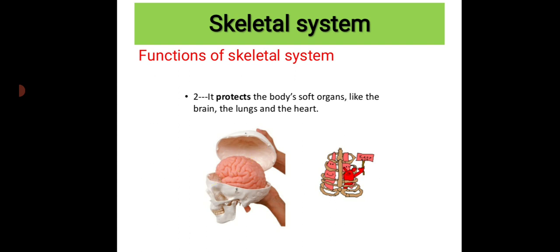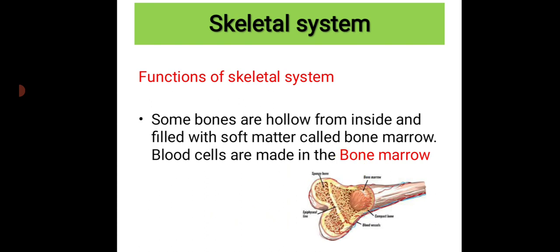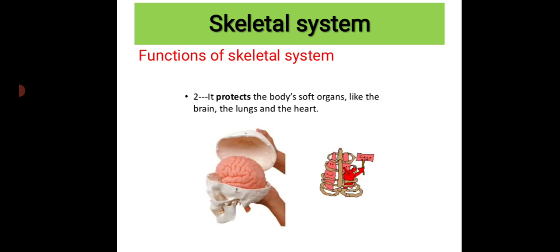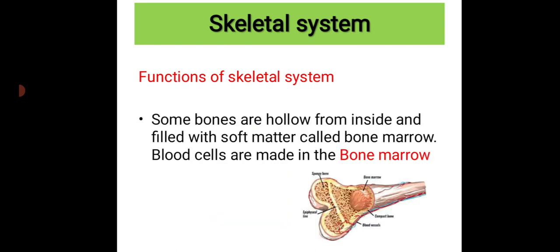So see here how it looks. This is the brain, and that brain is covered by the skull, and here the respiratory system, heart and lungs are covered by the rib cage.